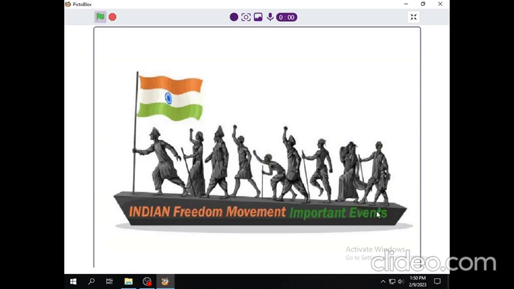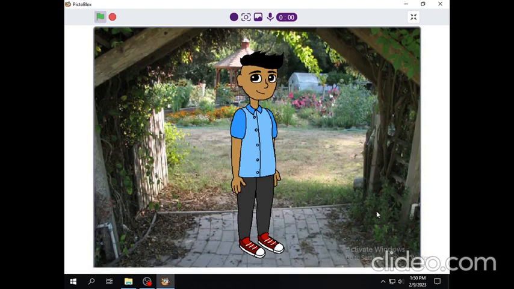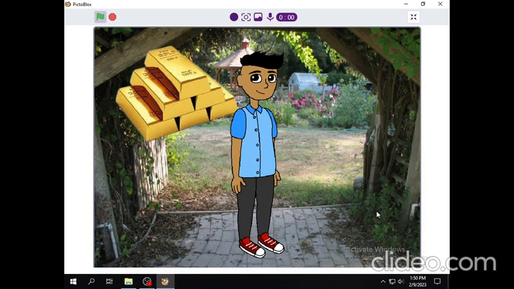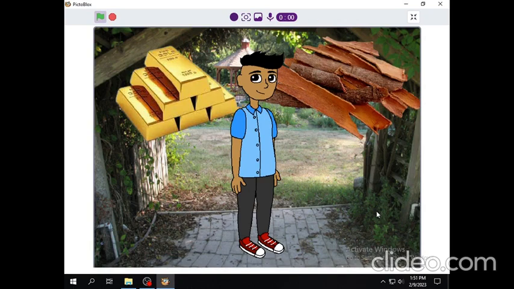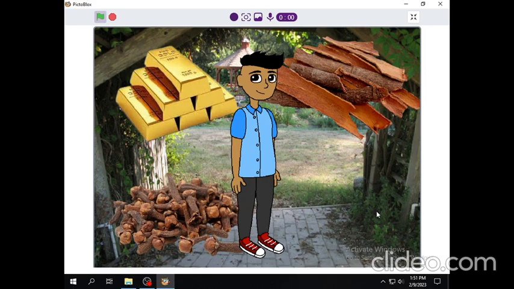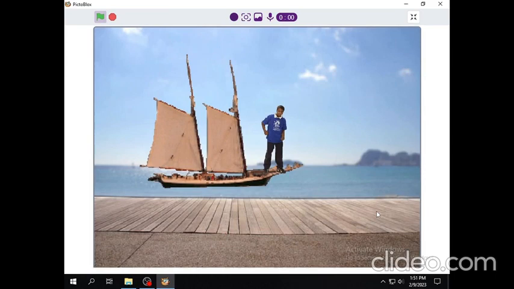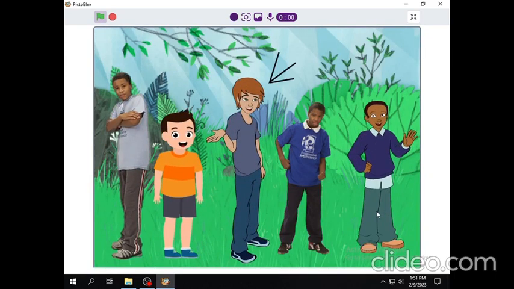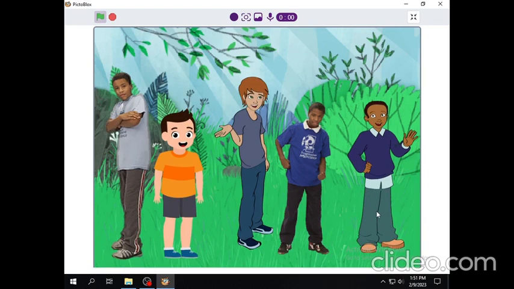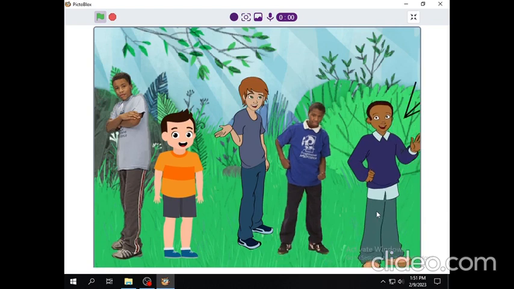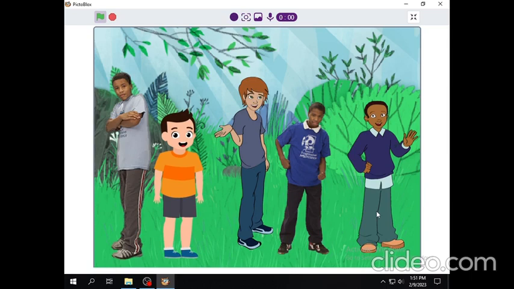Hello children, today we will see how India gets independence. He is a trader from India. He trades many things like gold, cinnamon, cloves, black pepper. The Arabs were first who came to India to trade. People from different countries like British, Arab, Portugal, Belgium, France, followed. Then a fight happens between them to trade with India.